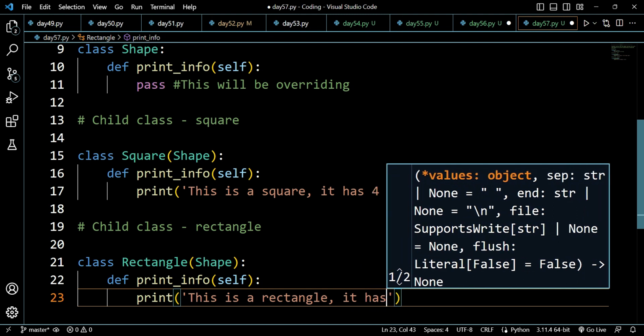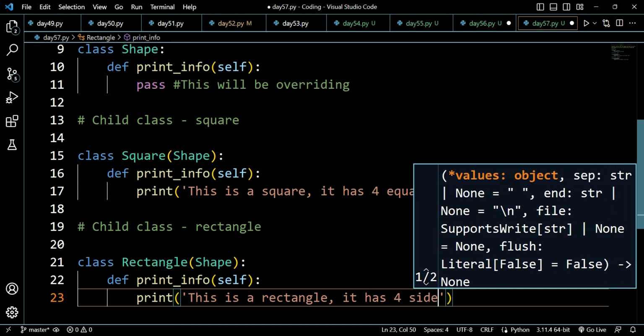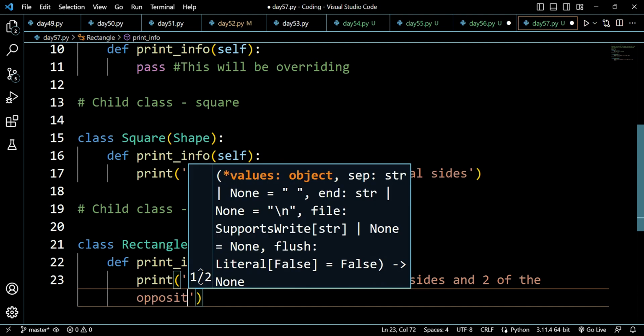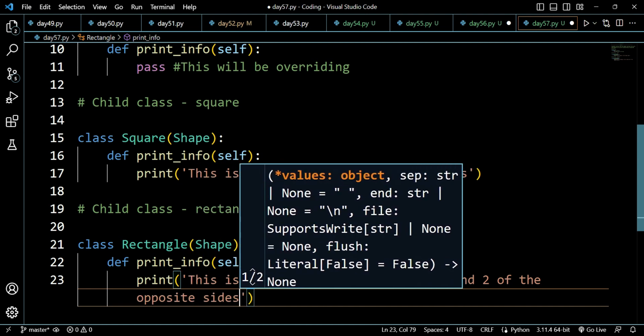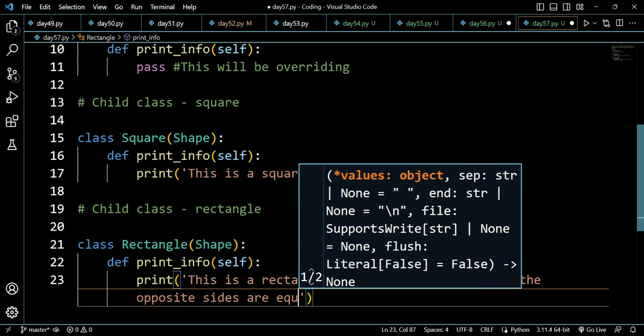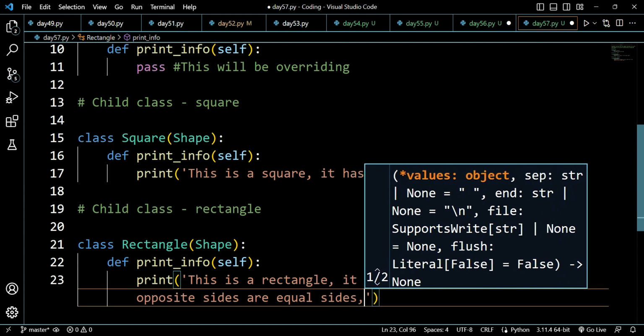It has 4 sides and 2 of the opposite sides are equal sides.